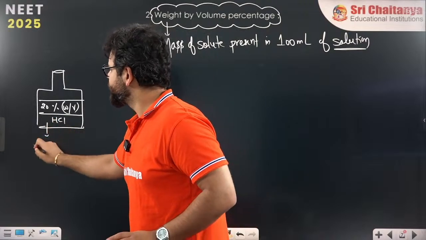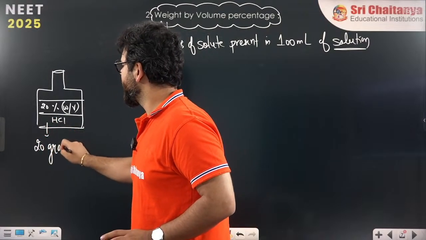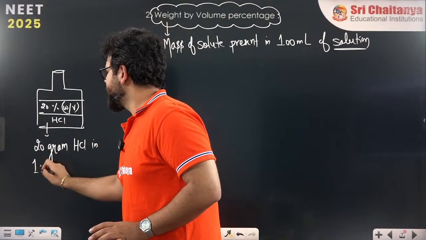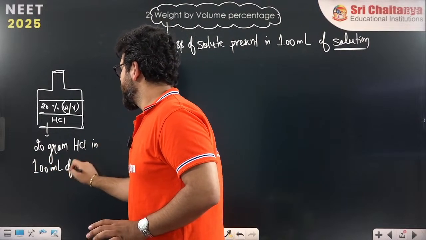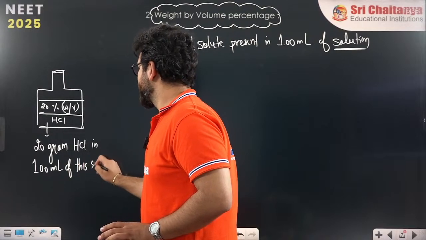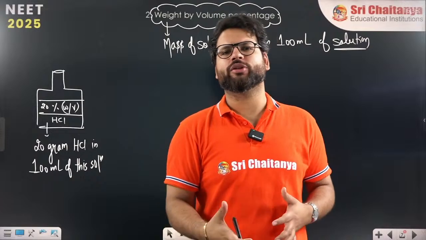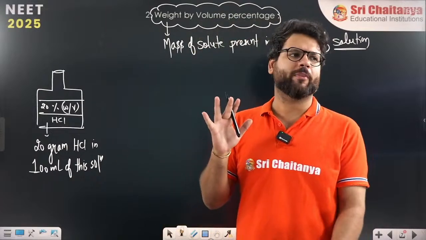Okay, there is 20 gram HCl in 100 ml of this solution. So when you take exactly 100 ml of this solution, in that 20 grams of HCl will be present.